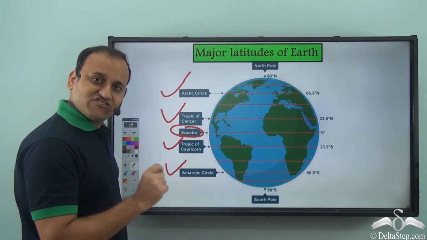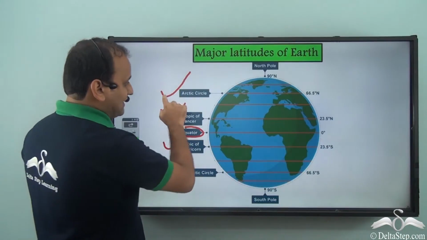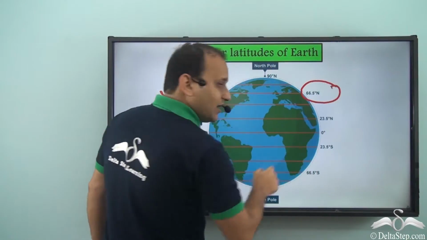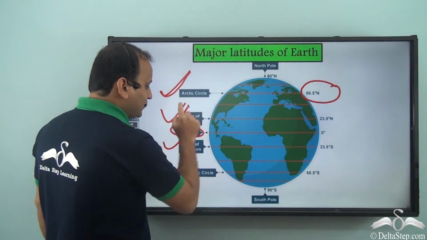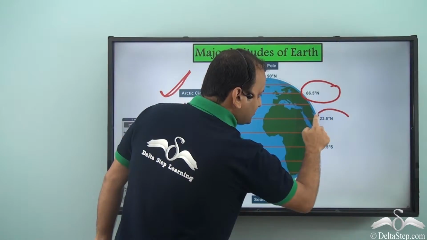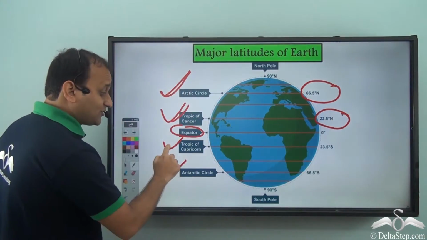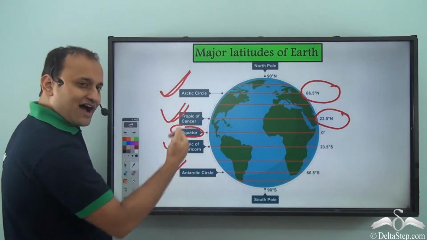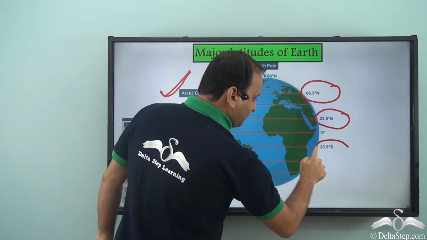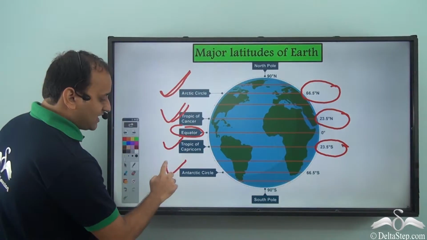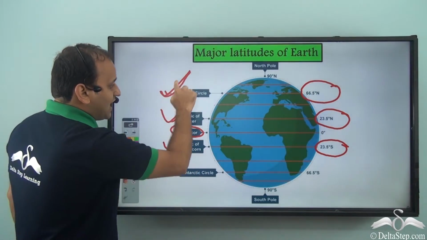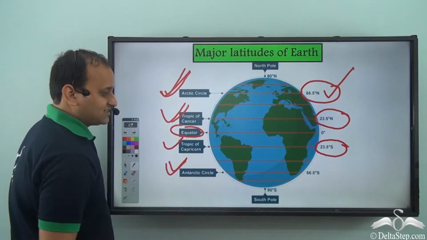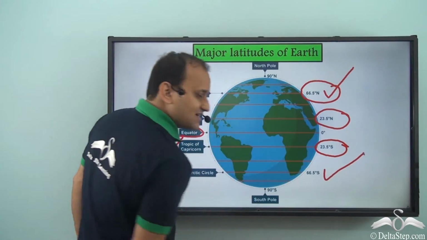Now, these have specific locations on planet Earth. So where is the Arctic Circle located? Well, it's located at 66.5 degrees north. And where is the Tropic of Cancer located? Well, it's at 23.5 degrees north. What about the Tropic of Capricorn? Well, it's very similar to the Tropic of Cancer, just on the other side of Earth. That is 23.5 degrees south. And the Antarctic Circle is just the opposite of the Arctic Circle. That is, while the Arctic Circle was 66.5 degrees north, the Antarctic Circle is 66.5 degrees south.